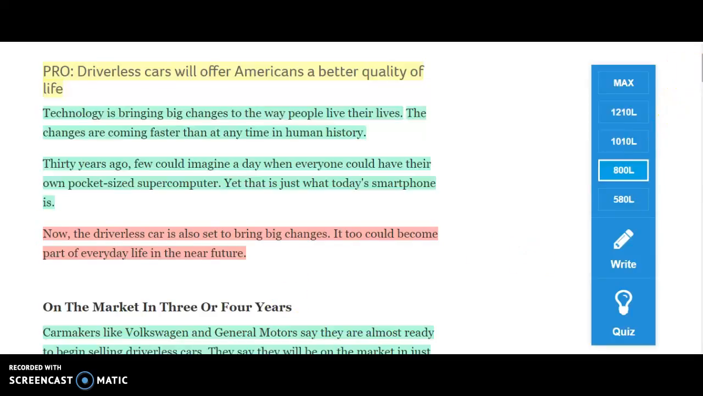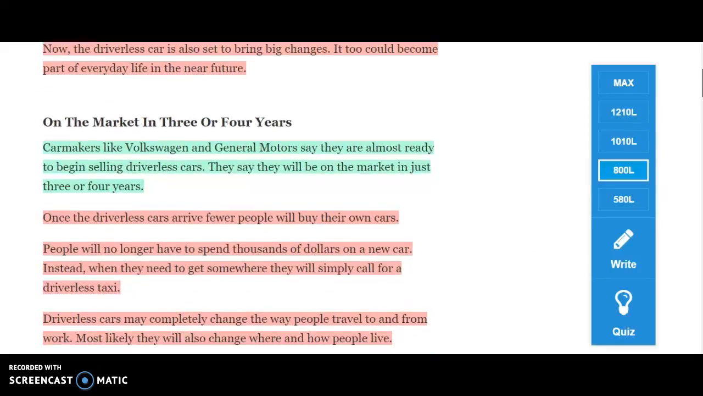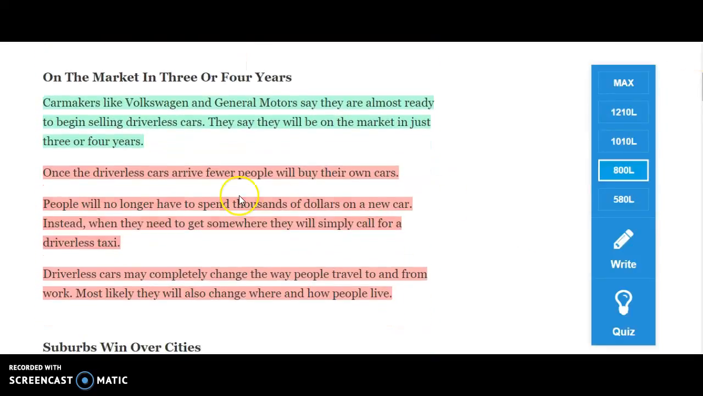As we move through the article, it says that car makers say that they are almost ready to begin selling driverless cars. We could verify this. We could fact check it. We could look at press releases that were put out by car makers. We could look at speeches by people who run car manufacturing companies. We could prove this is true.